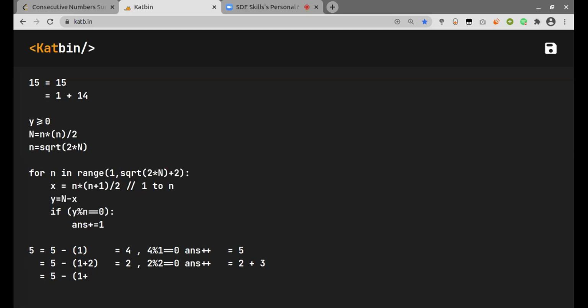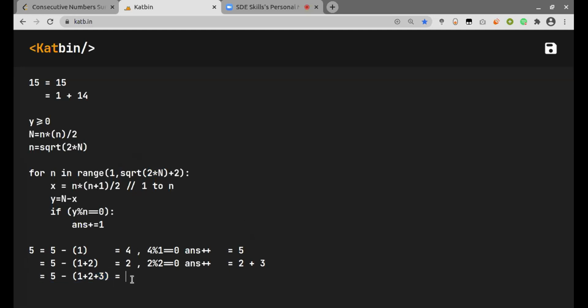And then since square root of 2 into n, 2 into n will be 10 only here, and square root of 10 will be, the integer part will be 3, I guess. So we can just add 3. Anyways, the value will go negative, so we don't have to consider this one.